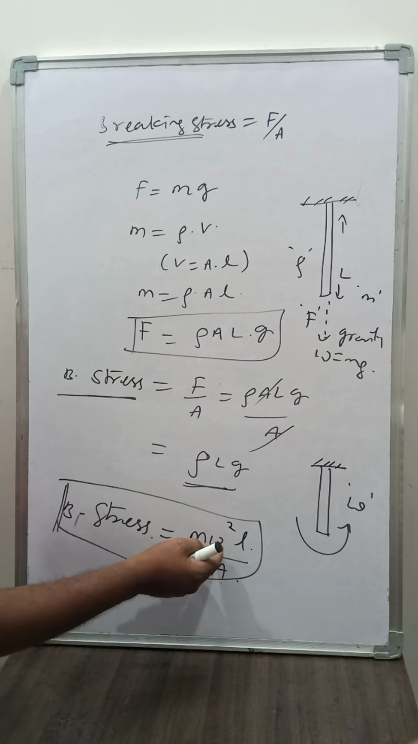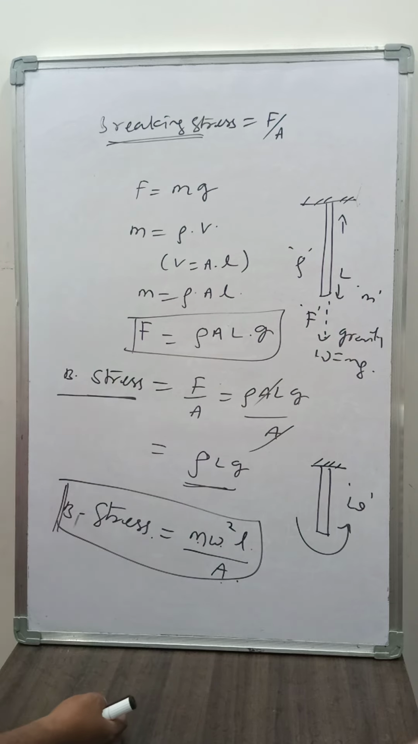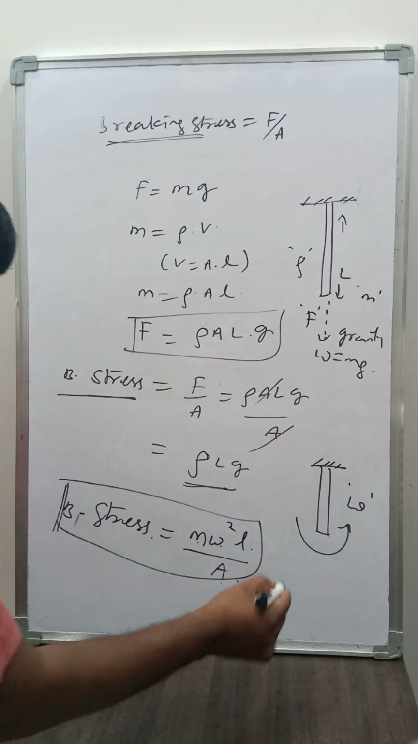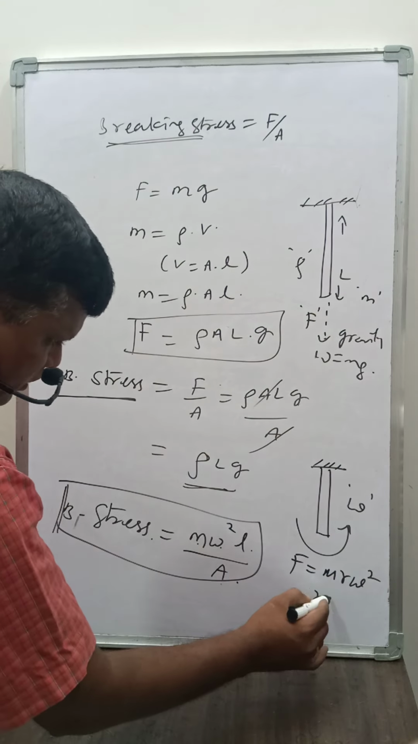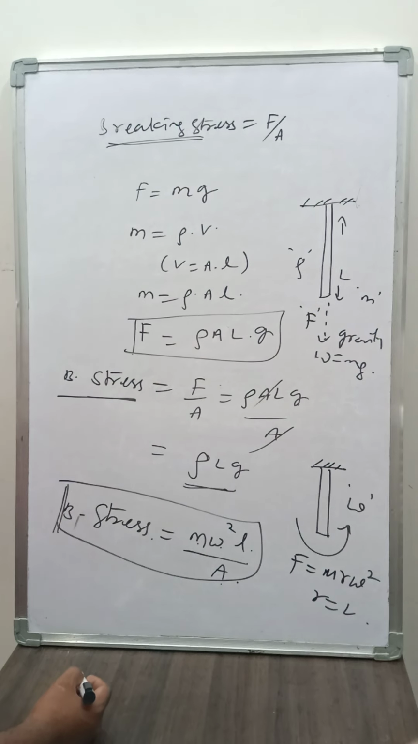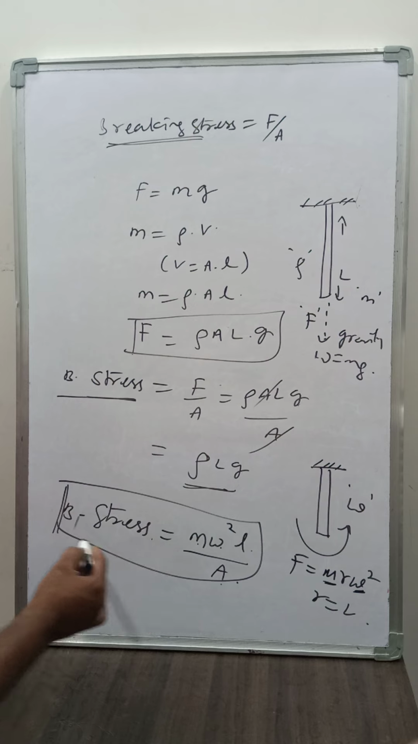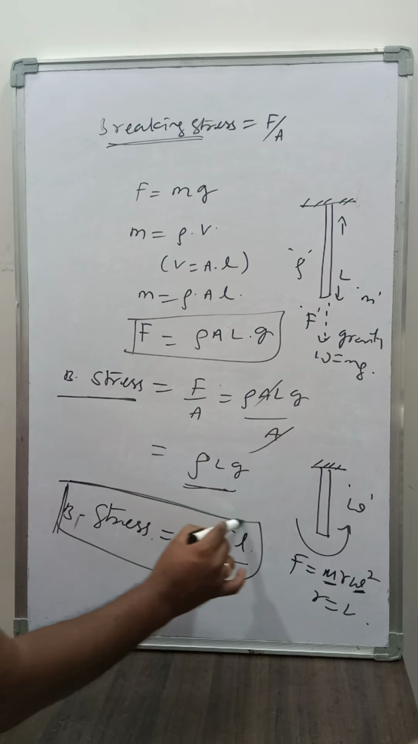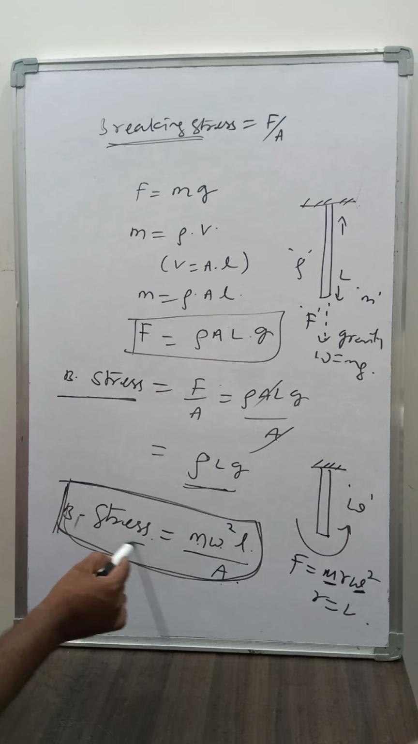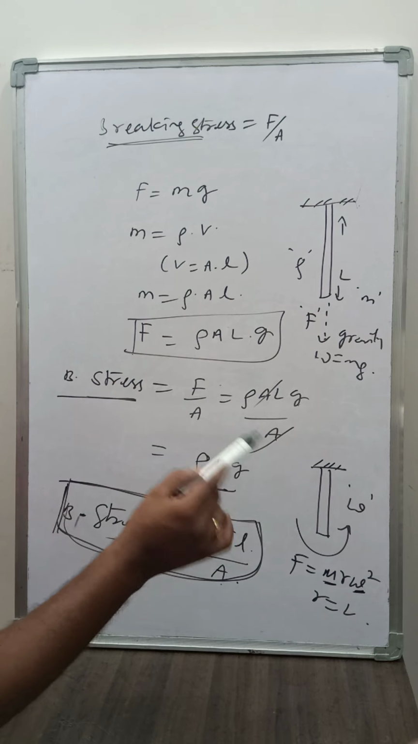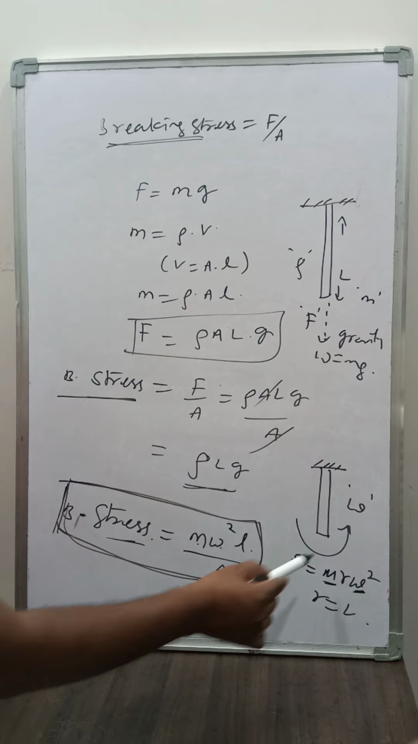How do you get this equation? From F is equal to m v square by R, that is F is equal to m R omega square, where R is equal to the length of the wire. So we can write breaking stress. If a body is rotating horizontally, we can calculate its breaking stress as m omega square L by A, where A is the area of cross section.